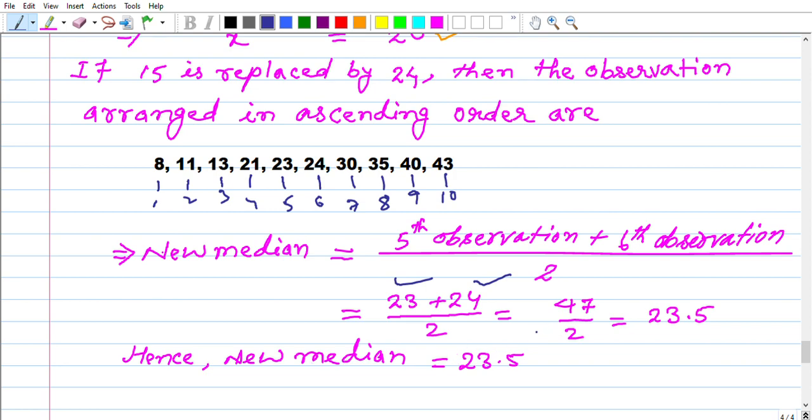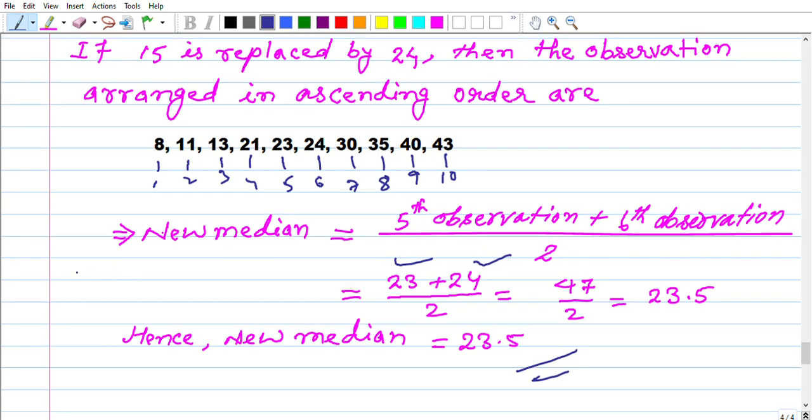Now it is going to end our session. I hope that you understood each and everything very well. I have uploaded the first video regarding mean. This is the second video, on median, and the next video I will upload for mode and finding mean, median, mode from the given observations.